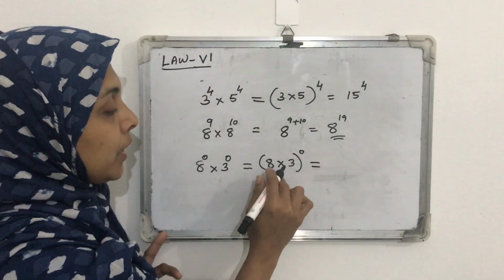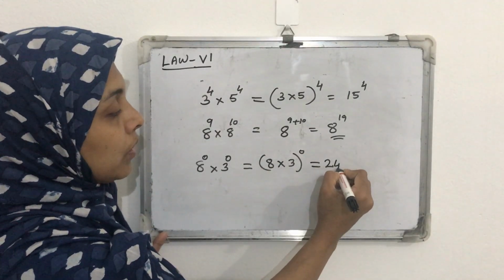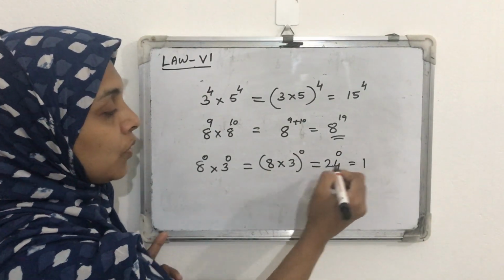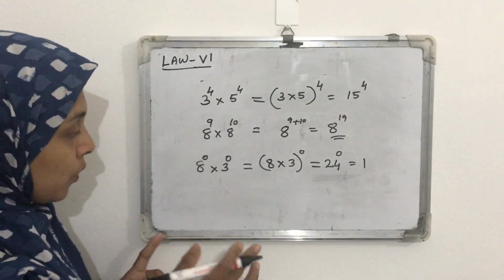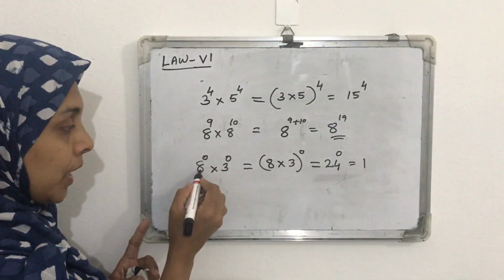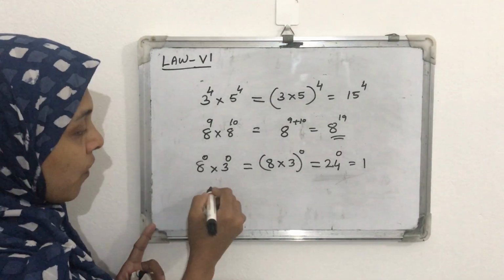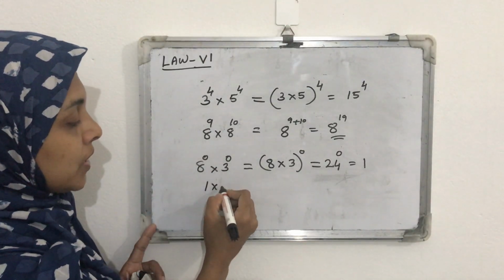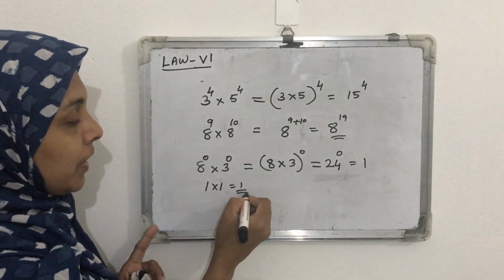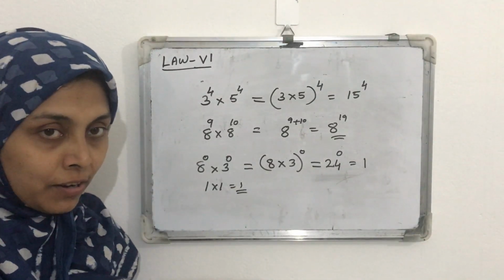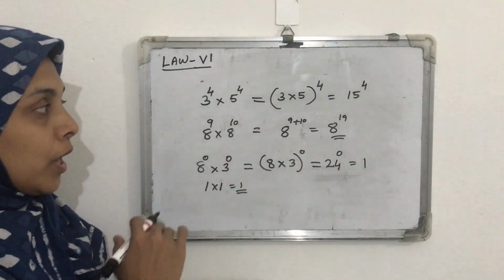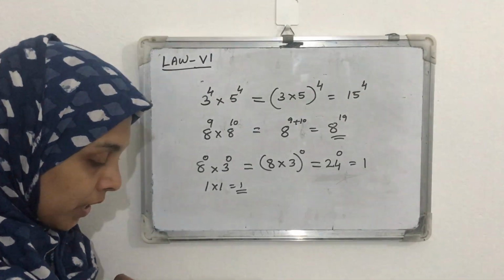Then we get 8 into 3, 24 raised to 0, which equals 1. Otherwise, we can write 8 raised to 0 is 1, 3 raised to 0 is 1, and 1 into 1 is 1. Any way, you can find the answer. If you know the concept, you can do that problem in any way.